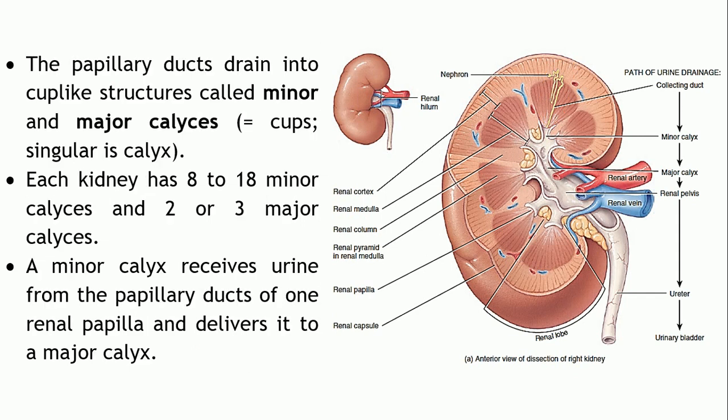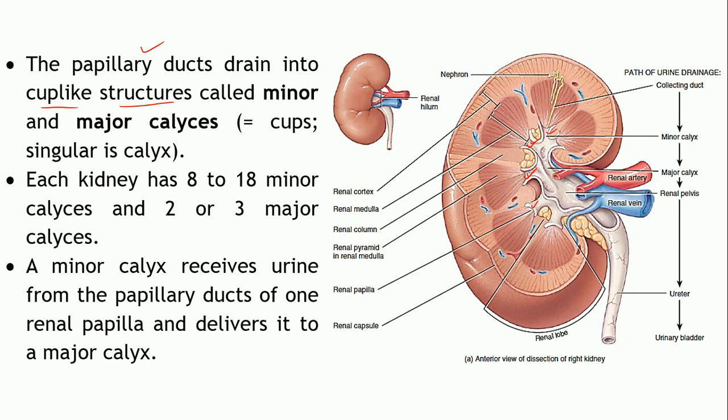These papillary ducts in turn drain into cup-like structures known as the minor calyces. This is one nephron depicted over here, and likewise a number of nephrons are present, each emptying the urine formed within it into the minor calyces.